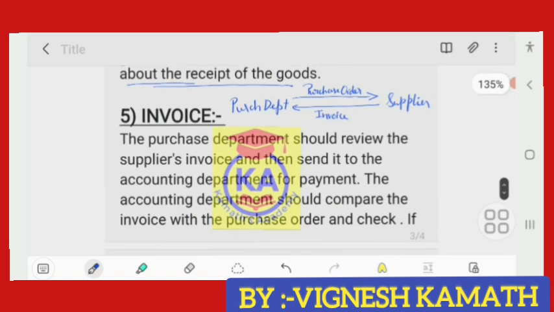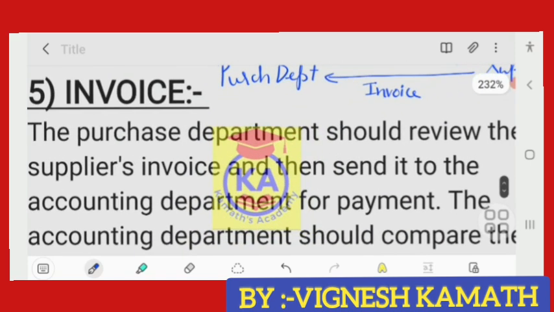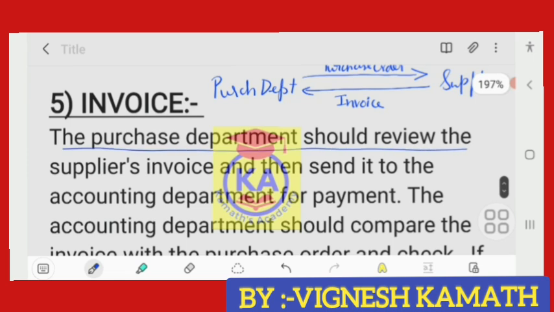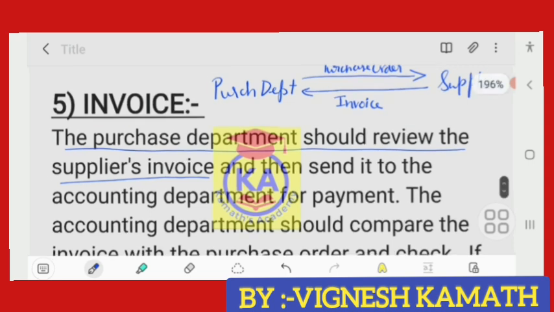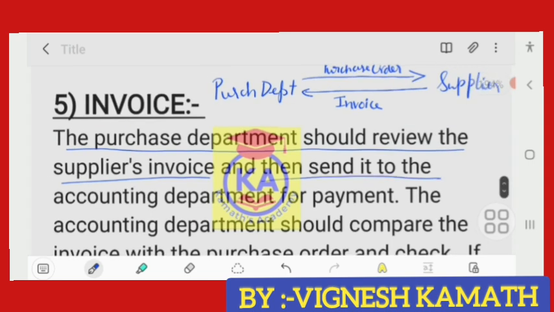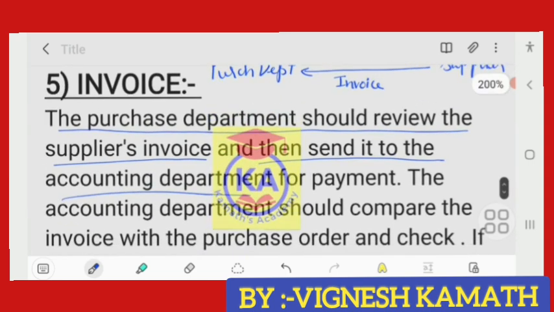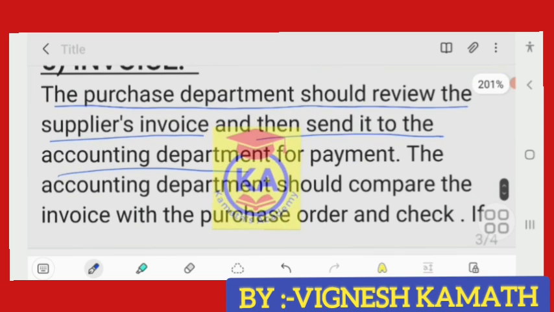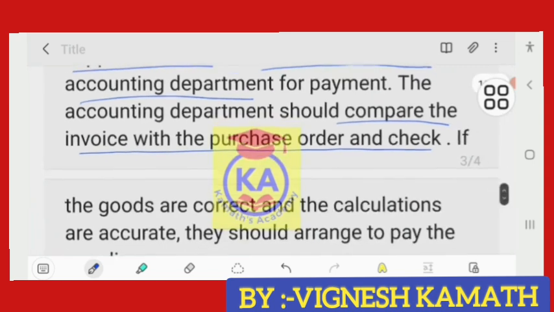This is related to the fourth point itself, nothing much is there. The purchase department should review the supplier's invoice. As you know, a purchase department has to compare purchase order and invoice, the same thing, and after comparison it has to be sent to accounting department for payment. The accounting department again compares the invoice with the purchase order.